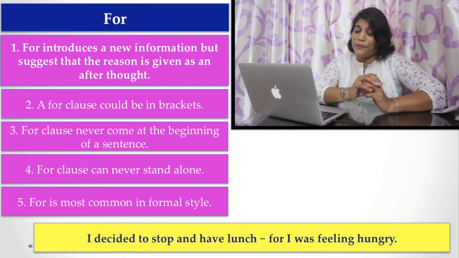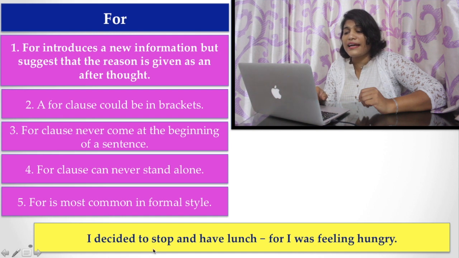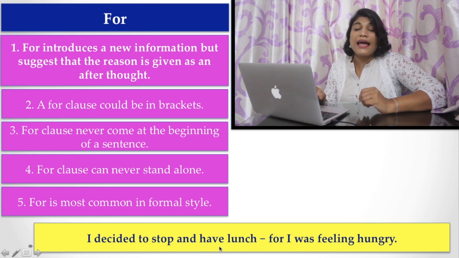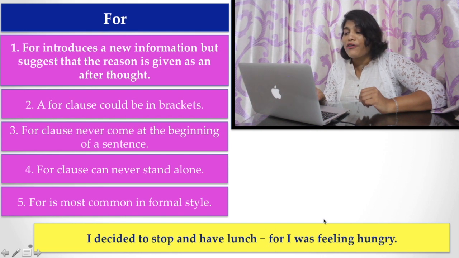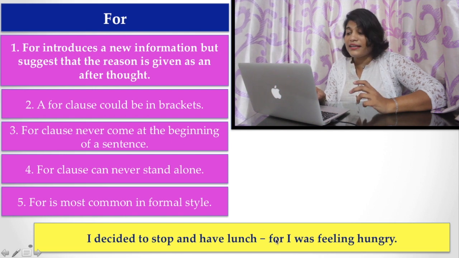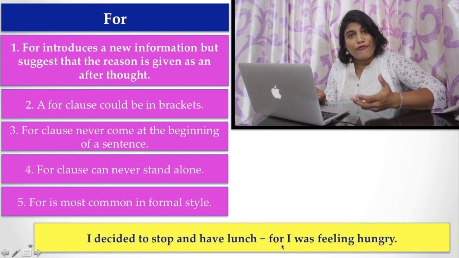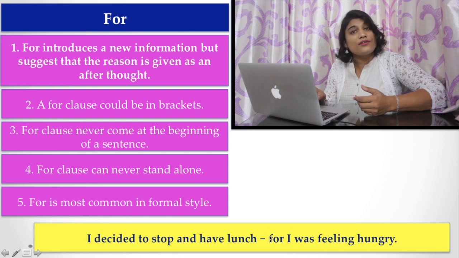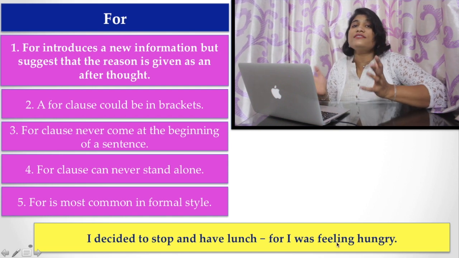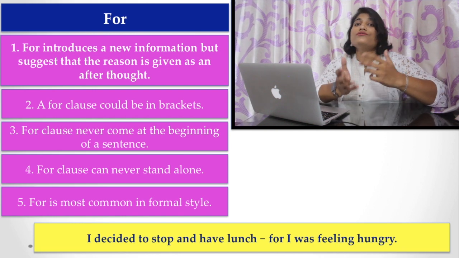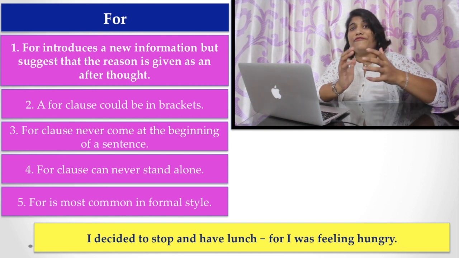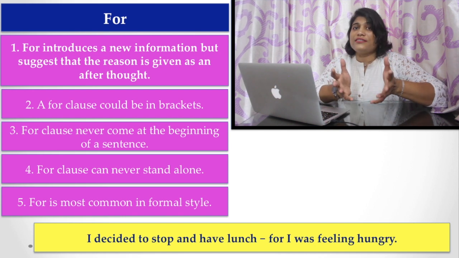Let's see the example. I decided to stop and have lunch, for I was feeling hungry. Here you find this for clause is an afterthought, and it is in a bracket. It is extra or new information, and this for clause cannot stand alone. So these are the areas where you have to use as, since, because and for in several situations.